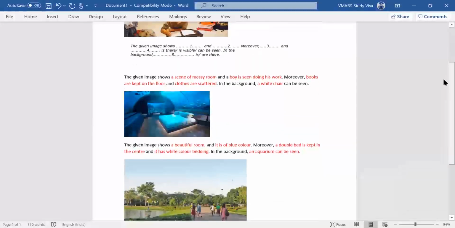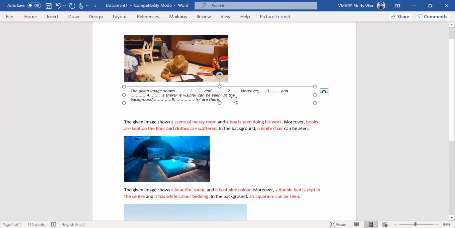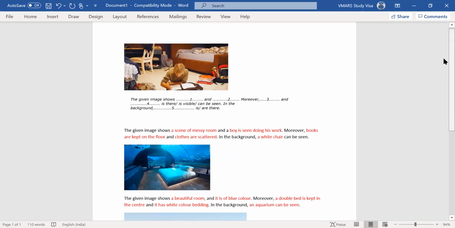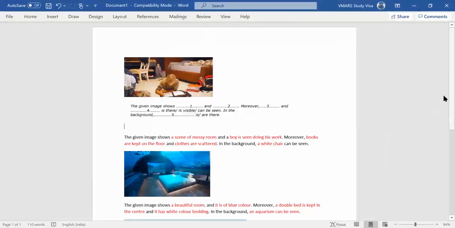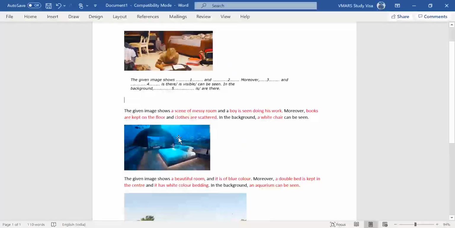So this is what we have done so far. This is your template. Please take a screenshot. This is your template and these are a few examples that are given to you. Please take the template so that we can move on.